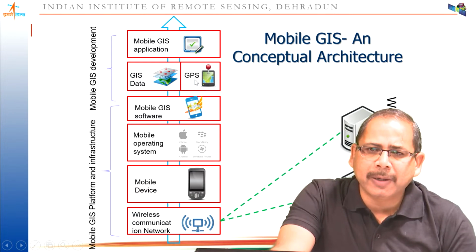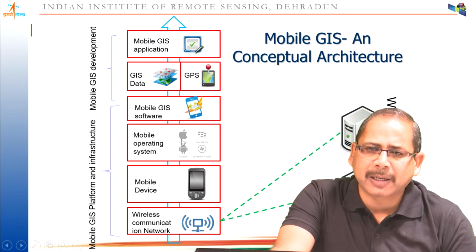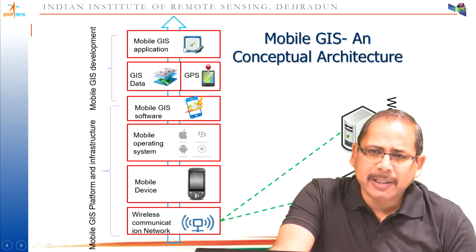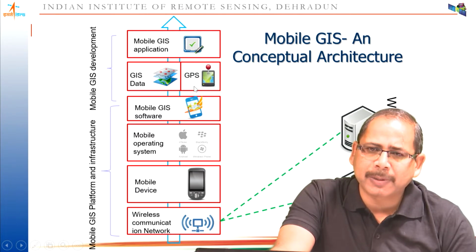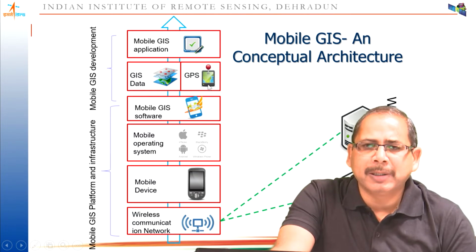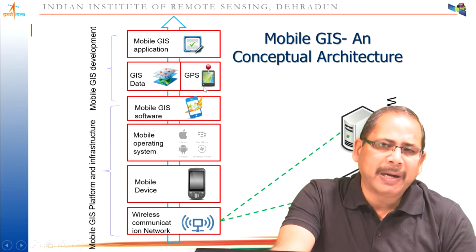GPS operates on satellite based connectivity, while GPRS or other network based connectivities are ground based connections, which we connect through wires. So GPS based location services we get from the satellites, and even if you do not have the internet, GPS will still operate and give the location information to your mobile device.